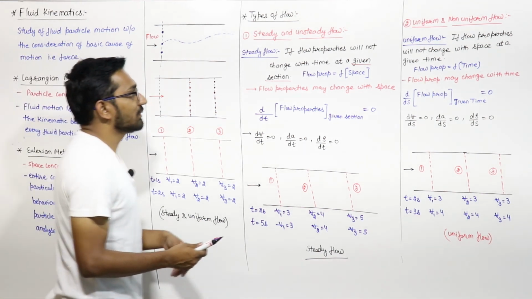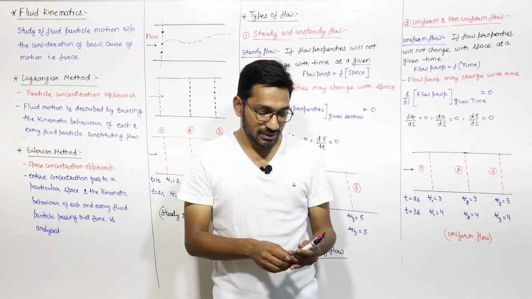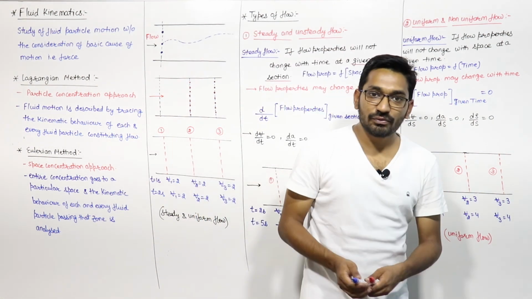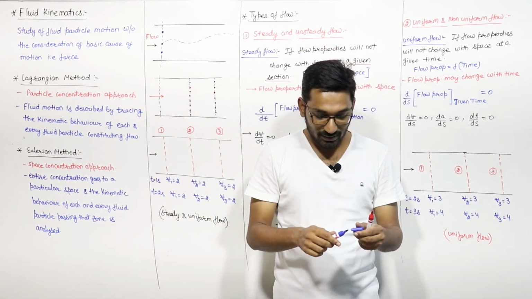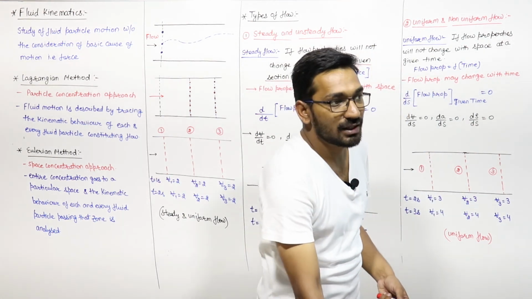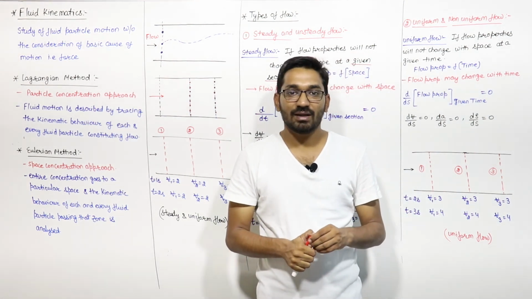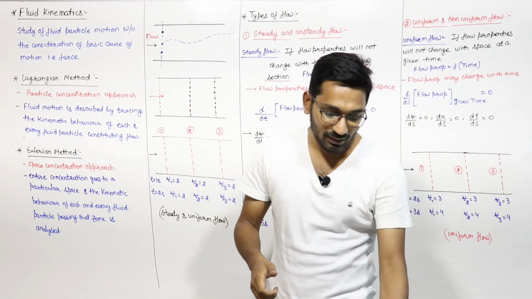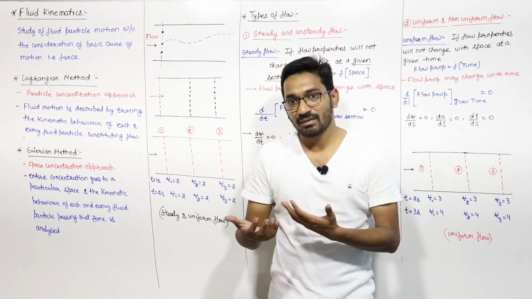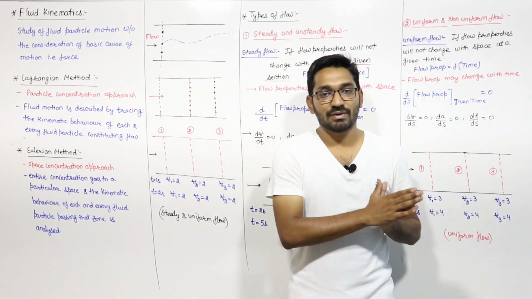So this is the basic difference between steady flow and uniform flow. Just make one concept clear. If you fix one thing, that is either you fix space or you fix time, then you have to vary the other thing. At a given time, if I am saying, then we can say that at every section. If I am saying at a given section, that means at every time. So this is the basic difference, right?